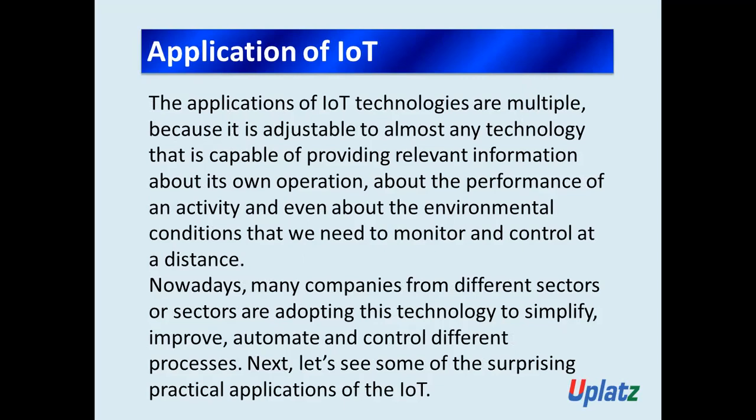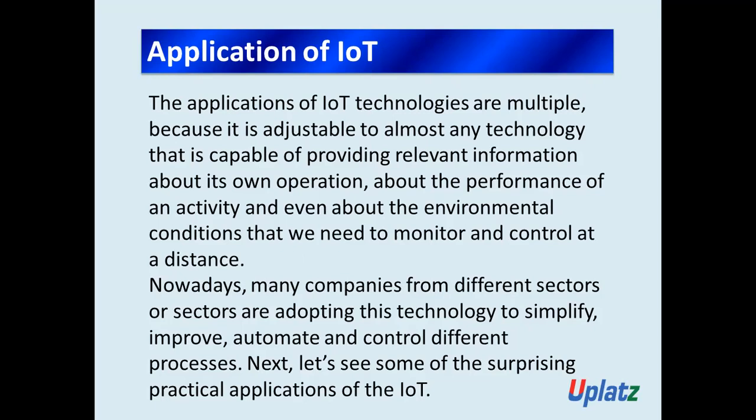The applications of IoT technologies are multiple because it is adjustable to almost any technology that is capable of providing relevant information about its own operation, about the performance of an activity, and even about the environmental conditions that we need to monitor and control at a distance. Nowadays, many companies from different sectors are adopting this technology to simplify, improve, automate, and control different processes. So now let's see some of the surprising practical applications of IoT.